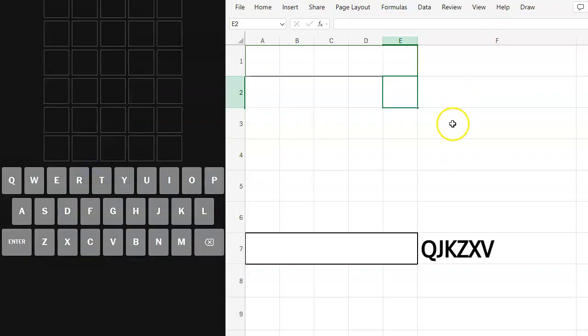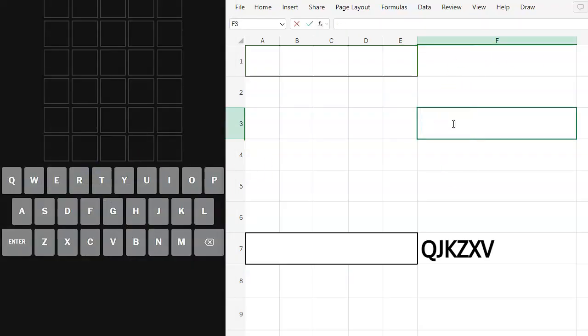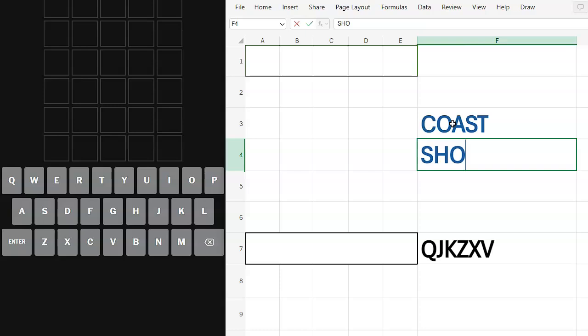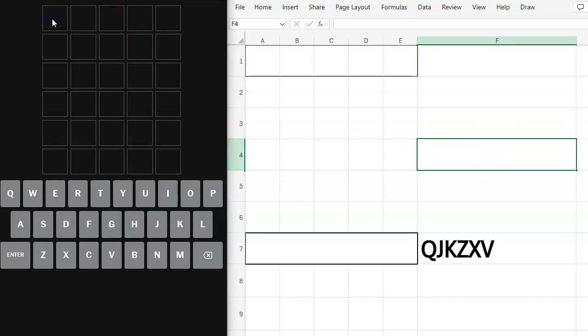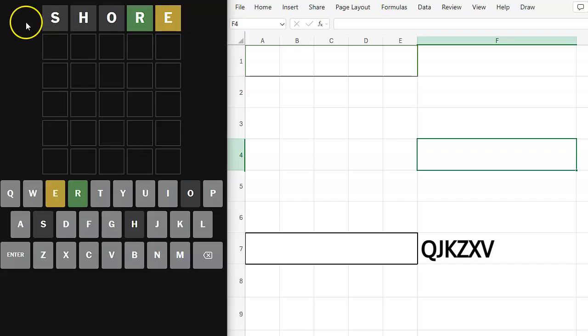Let me take a look at this first. Hold on. Coast, shore. Coast gives me an S and a T, too. Shore gives me S-R-E. Oh, I'm going to go with shore. Sorry for the change, but I just realized I might need a little extra help. Shore. Well, sure, I got something out of that.